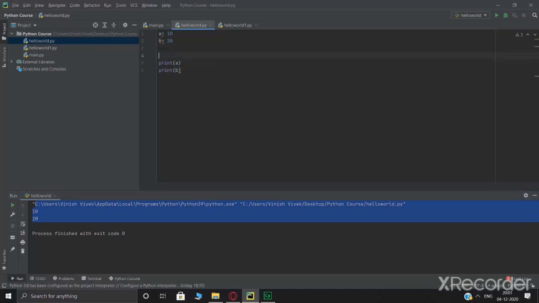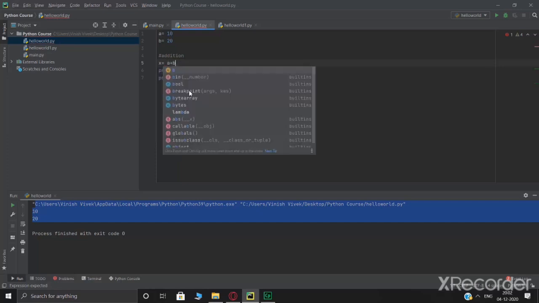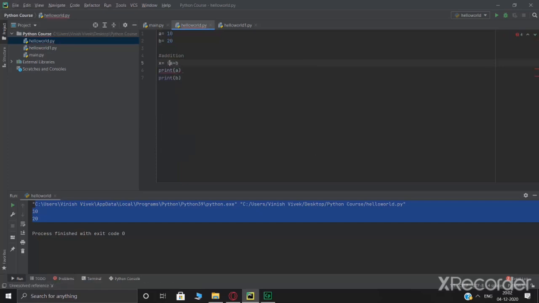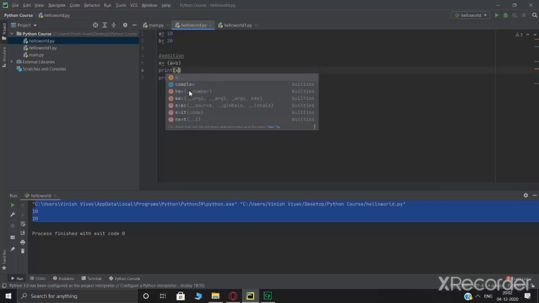Now let's look at math operations with it. Some of the operations that you can perform are addition, subtraction, multiplication, division, modulus, exponential, and floor division. I'm just going to show you a couple of them because I want to make sure that you guys practice as well. So for addition, very simple, nothing too complex. All you got to do is write x is equal to a plus b. Once I've given x is equal to a plus b, and if I print x,